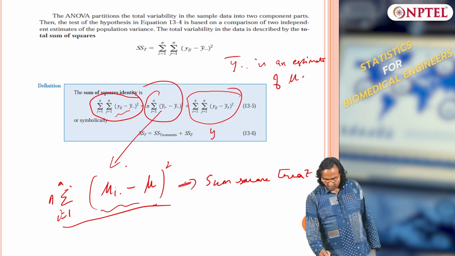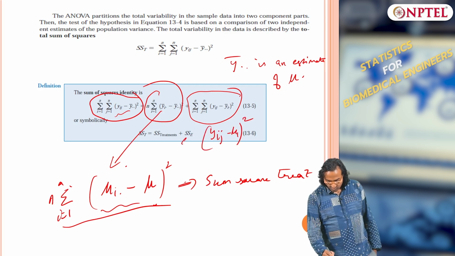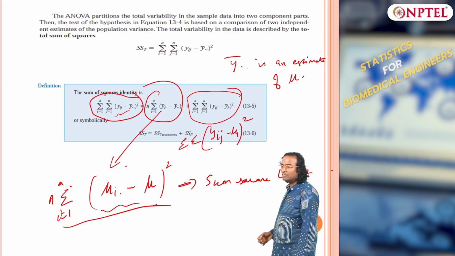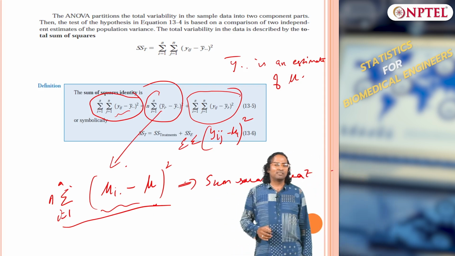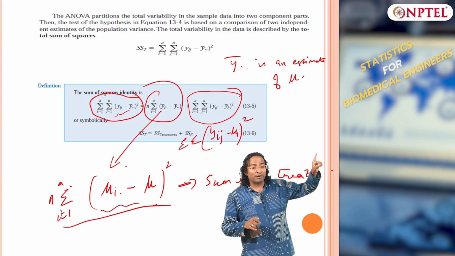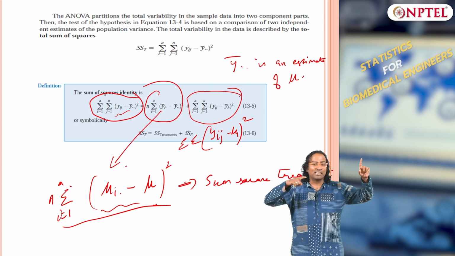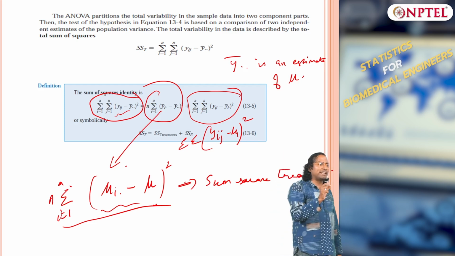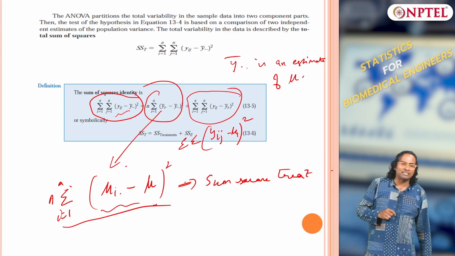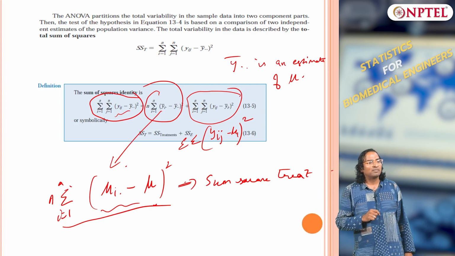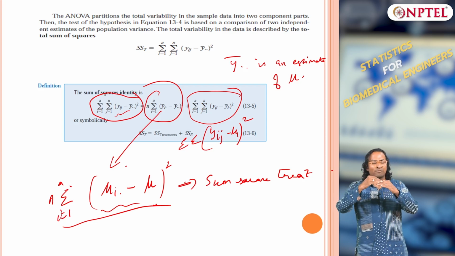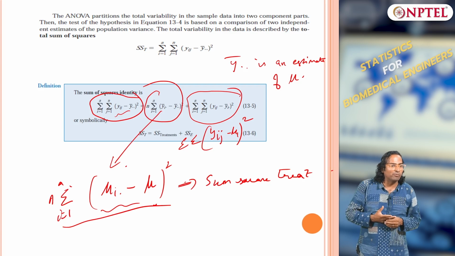This is yij minus mu i dot. The first one is the difference between the treatment mean and the grand mean. The second one is the difference between the data itself and the treatment mean. Why will the data vary from the treatment mean? I am operating at a particular treatment level, and the data varies from that mean. Why is that variation there? Because of